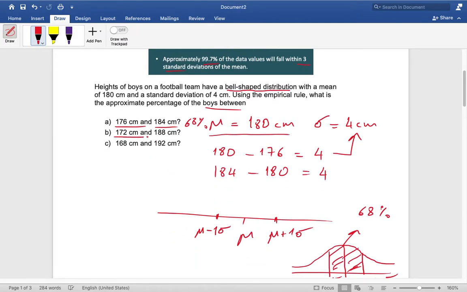What about the second one? 172 and 188. My mean value was 180. If I subtract 172, it will be 8, and 8 is 2 times the standard deviation, since my standard deviation is 4. What about 188? 188 minus 180 is 8, so again 2 times the standard deviation.